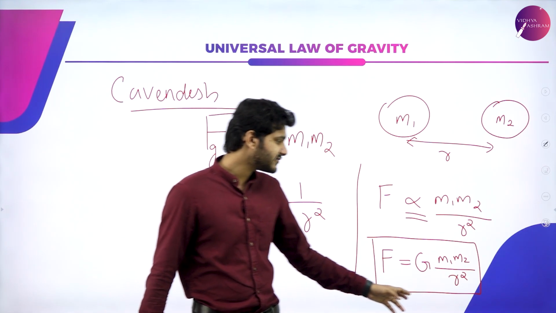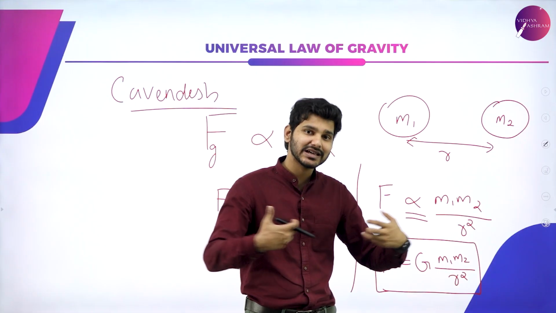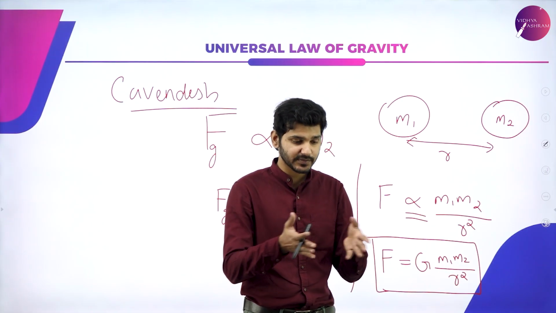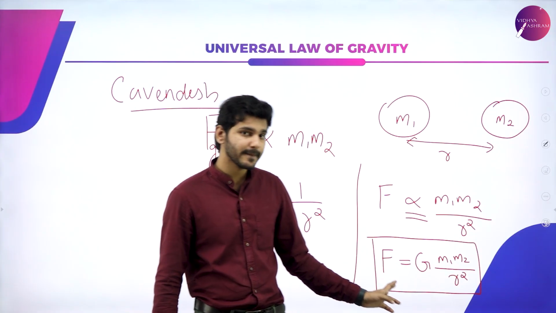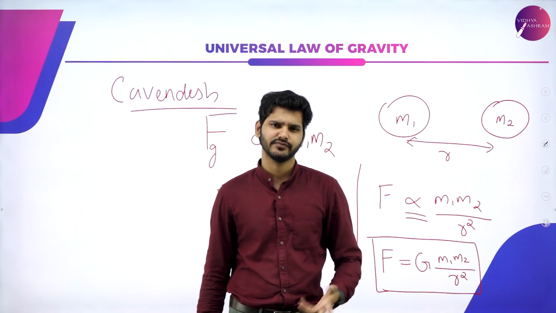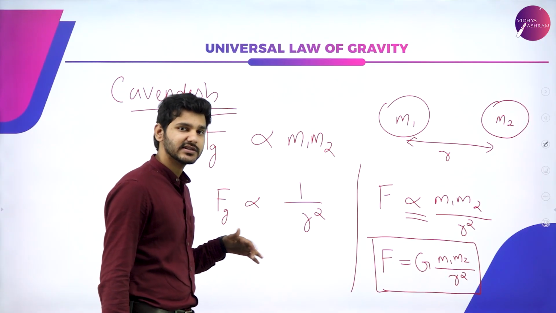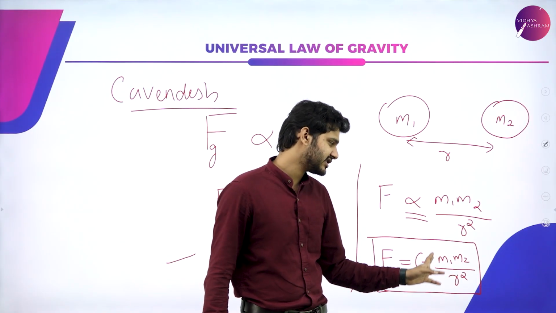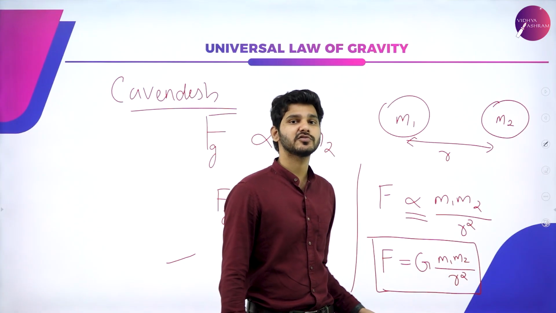And as the separation between the two masses increases, we can say that the force decreases by 1 by r square. You know what inverse squares are, so the strength decreases. If two masses, let's say 1 kilogram and 1 kilogram, are kept 1 meter apart, the force will be high.